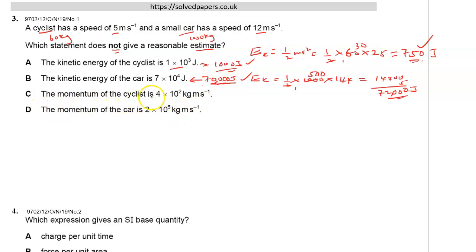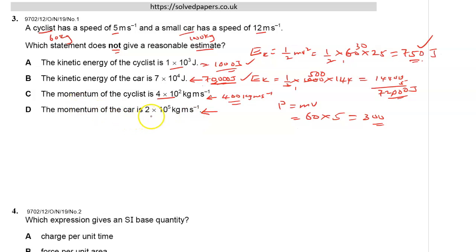What about momentum of a cyclist? This is the same as 400 kilogram meters per second. So momentum is mass times velocity, and the mass of this cyclist, we have said, is around 60. Velocity is 5. Therefore 5 times 60 gives us 300, and 300 is close to 400. So that is also correct.